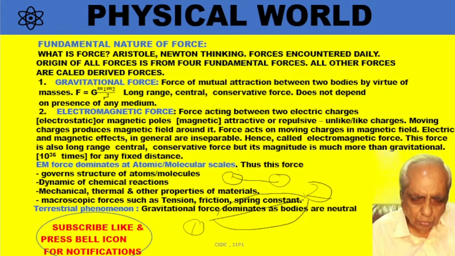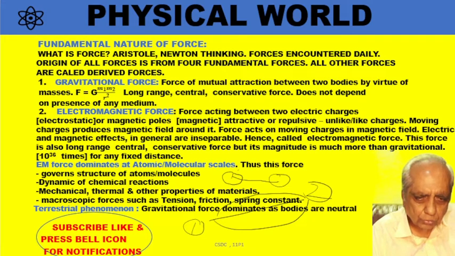Now this force is also given in a similar manner, but instead of G, the constant is 1 upon 4 pi epsilon naught, and instead of M1, M2 it is Q1, Q2, and R square remains the same. This electrical force is called electrostatic force. Force between two charges which are stationary is called electrostatic force.